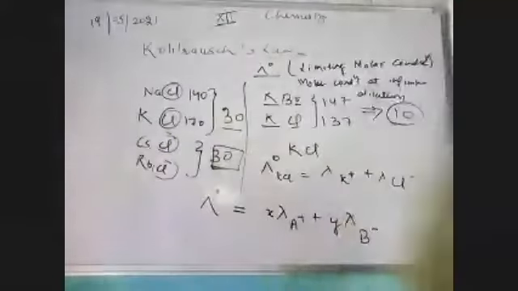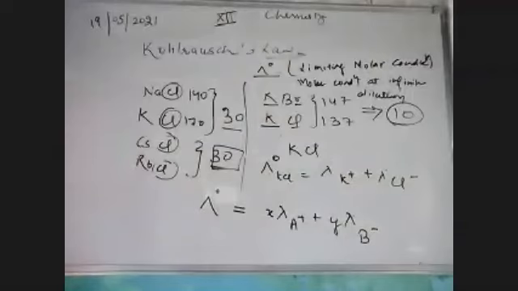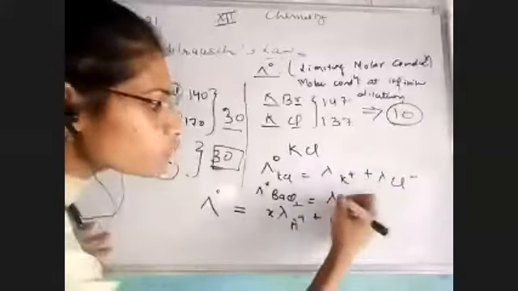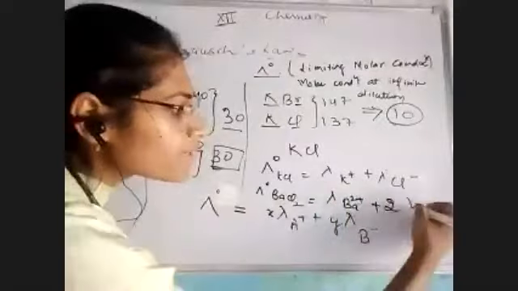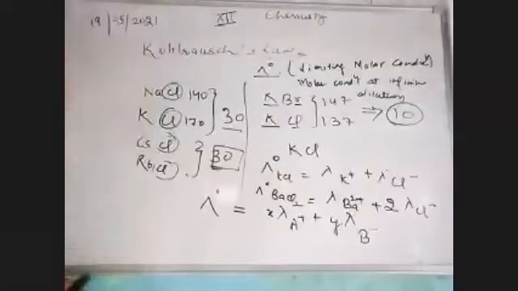For example, let me show you a short and sweet example. We are observing barium chloride. Let's see what's happening in barium chloride, BaCl2. So according to him, lambda Ba positive plus 2 lambda Cl negative. है ना?